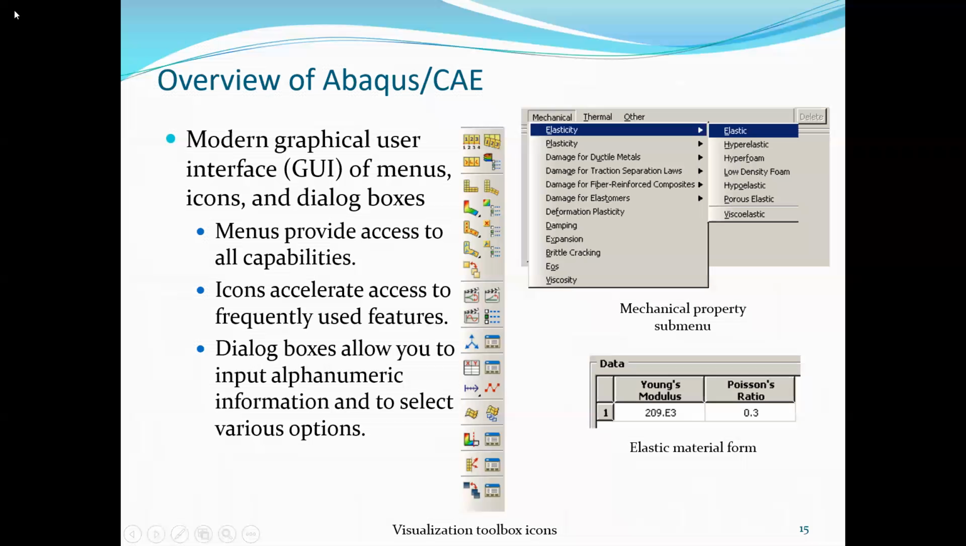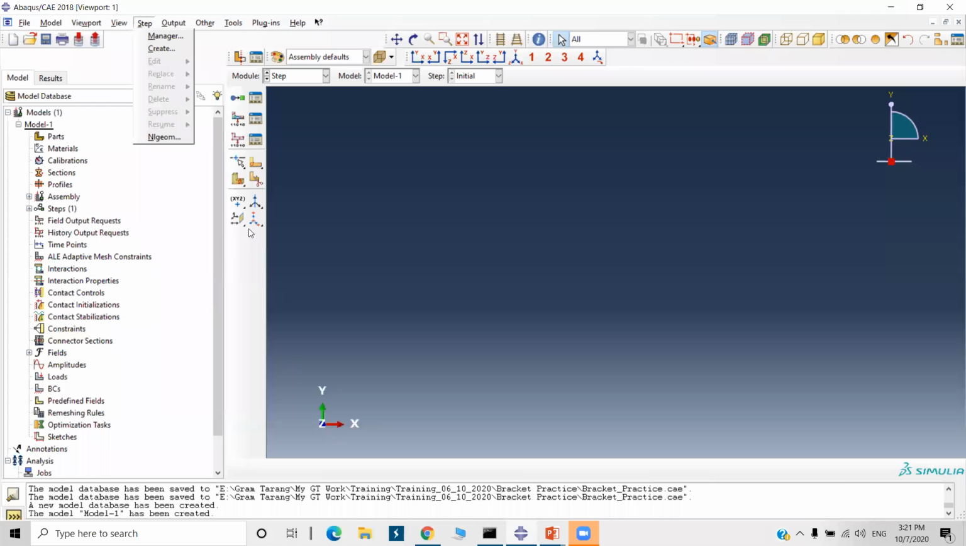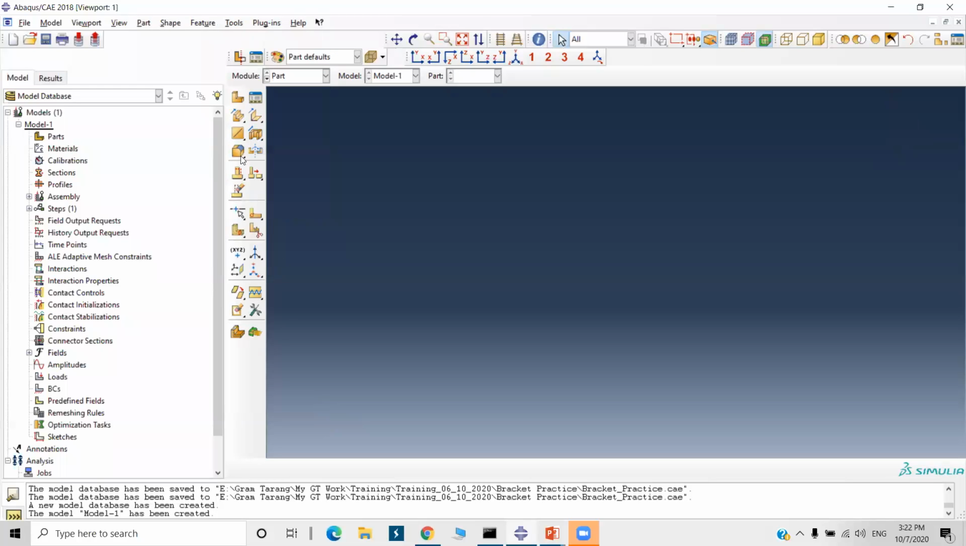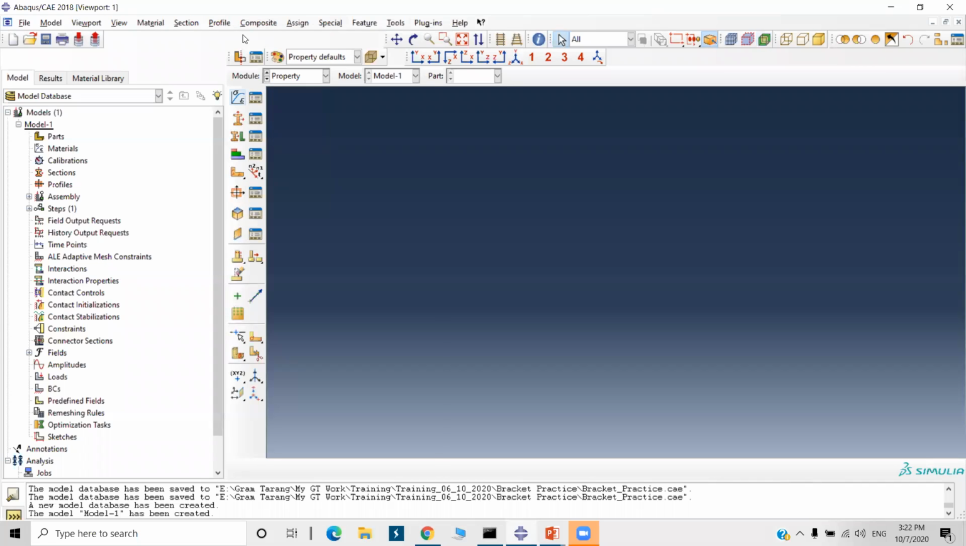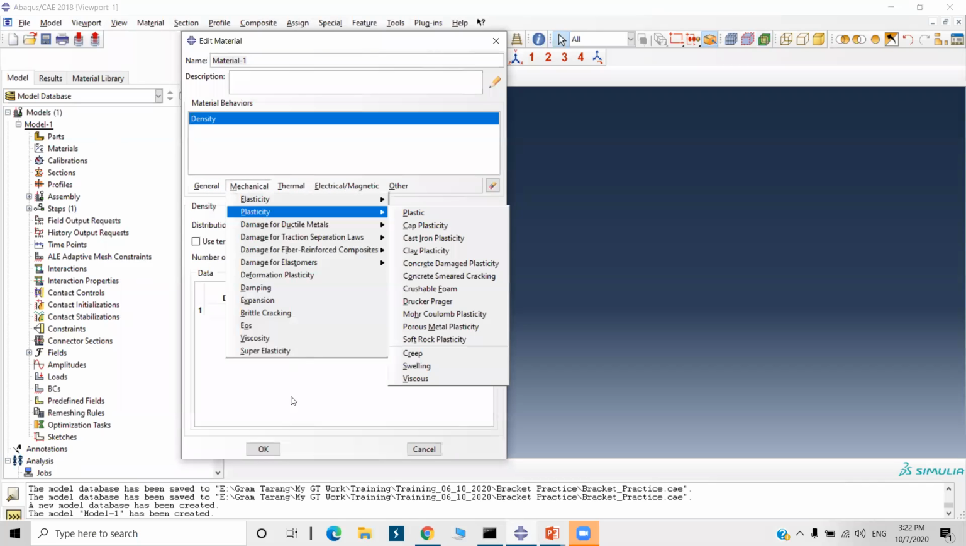Menus, icons. These are the menus here: file, model, viewport. These are all the main menus. And here you can see icons. These are the icons, which accelerate access. All these options are available in menus also, and these shortcuts are there. I was talking about the alphanumeric input. Here we can enter the material properties like density, elasticity, plasticity, all these we can enter.